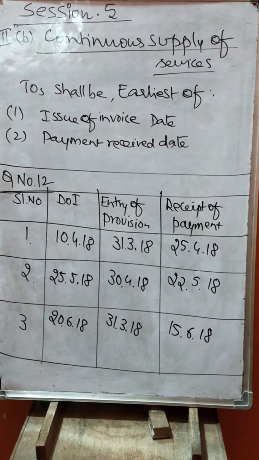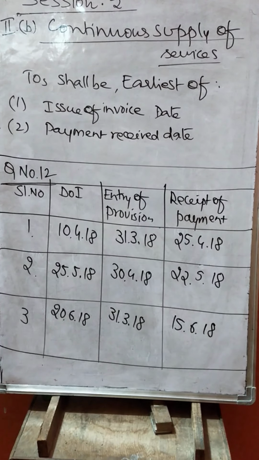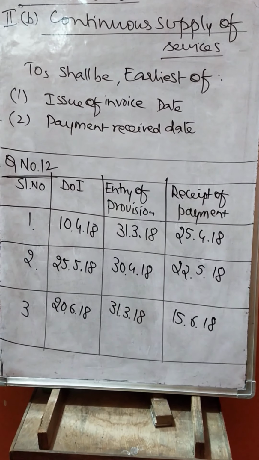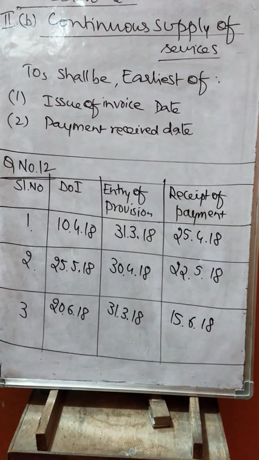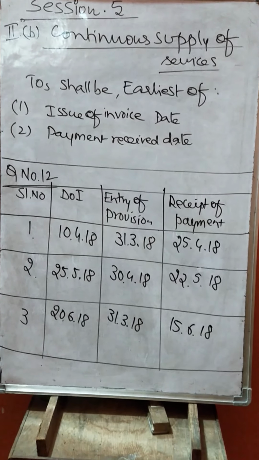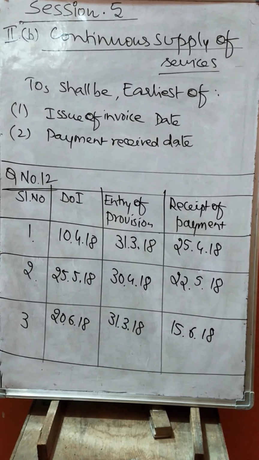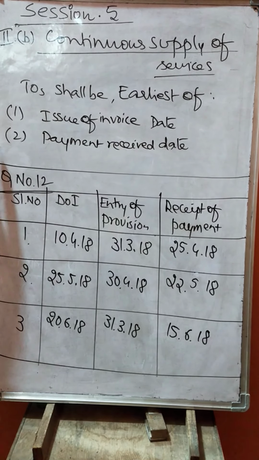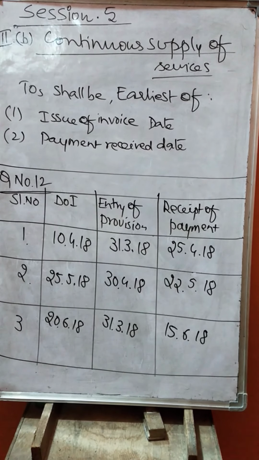So we are proceeding with the second case in time of supply of service, that is continuous supply of service. What is continuous supply of service? You all know, when services are not provided by the supplier in a single installment, it is called continuous supply of service. In that case, the time of supply shall be the earliest of 2 days: the day on which the invoice is issued, and the day on which payment is received. But do remember, in this case entry of provision should not be taken into consideration. That is the main point here. Only in these two, whichever comes earlier should be taken into consideration.